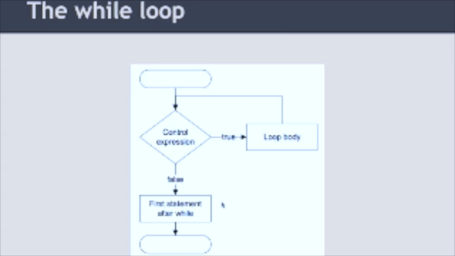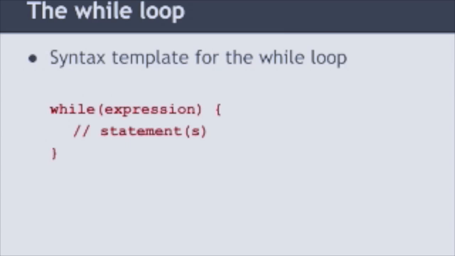Let's look at its syntax. Syntax is very similar also to the if statement, except we have the word while instead of if. So while, and then this expression has to evaluate to a Boolean, and if that expression's true, I execute the loop body. If it's false, then we skip and start at the end of the while, resume doing code there.